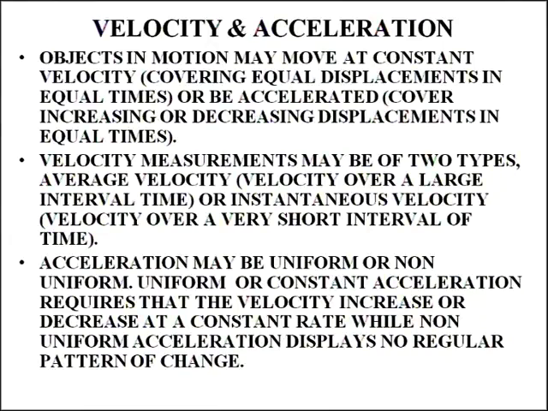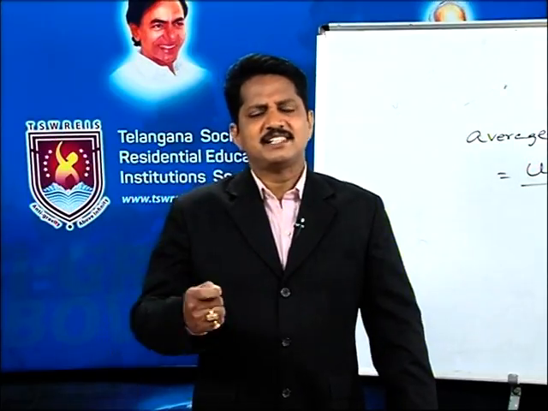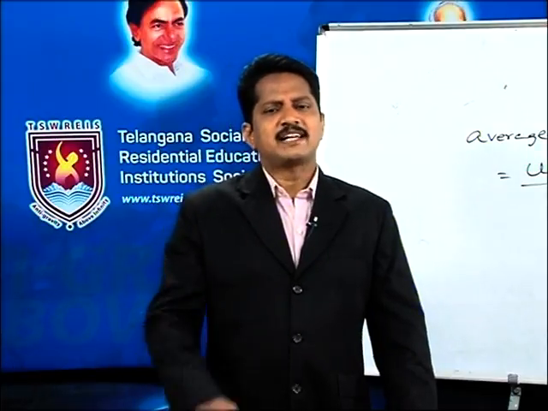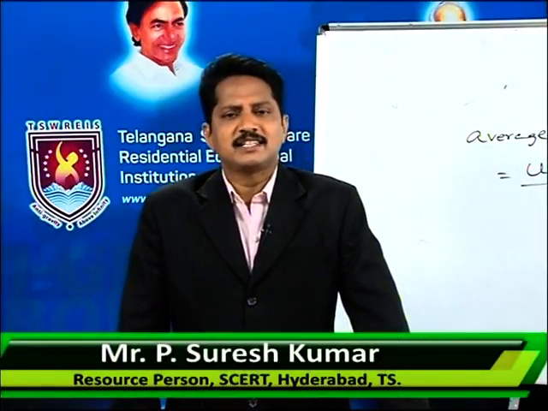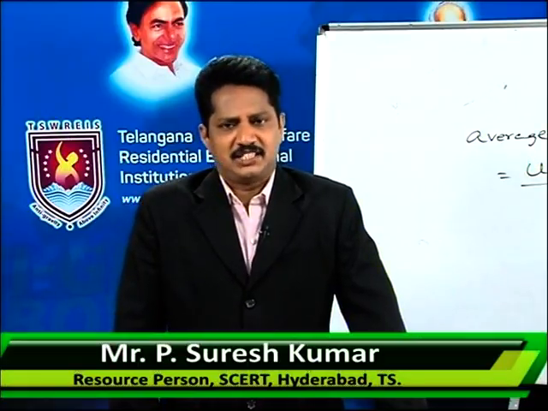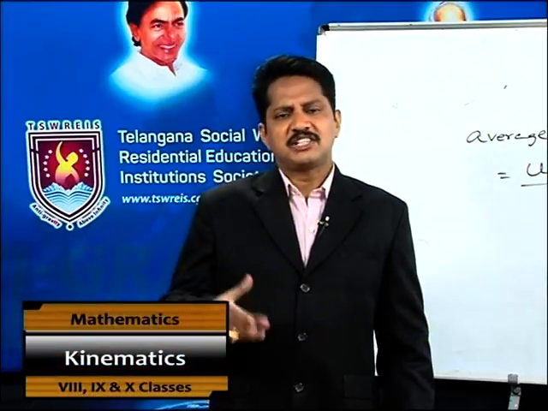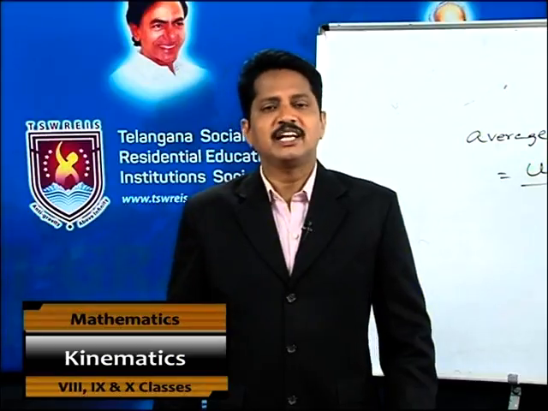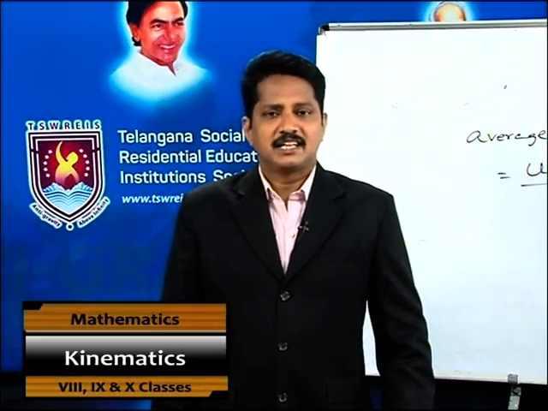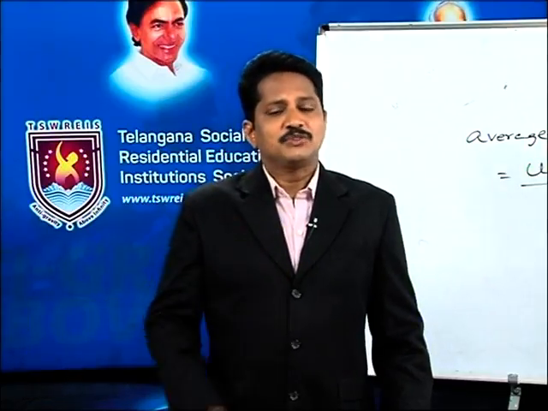Acceleration may be uniform or non-uniform. Uniform or constant acceleration requires that the velocity increases or decreases at a constant rate, while non-uniform acceleration displays no regular pattern of change. So we have two kinds of accelerations: uniform acceleration and non-uniform acceleration. Uniform acceleration means that in particular time intervals the change of velocity is equal. That is called uniform acceleration.